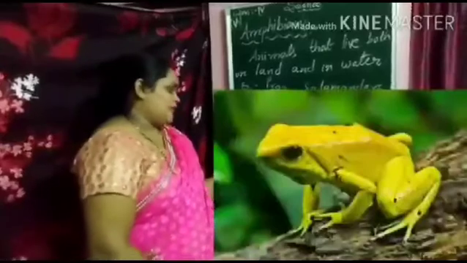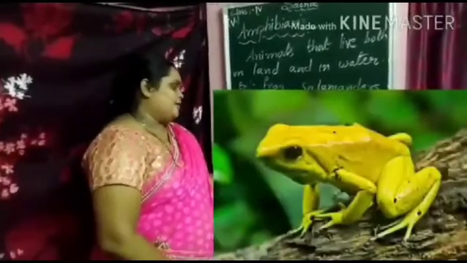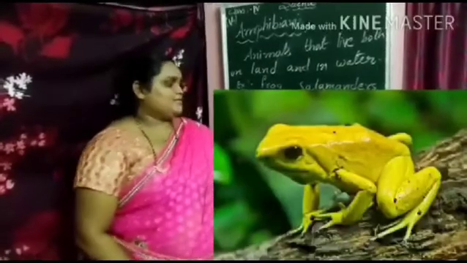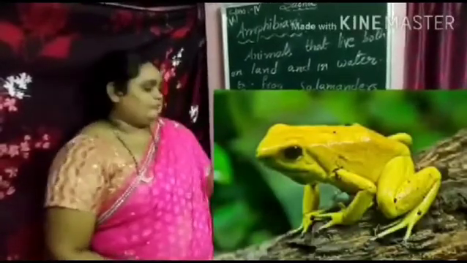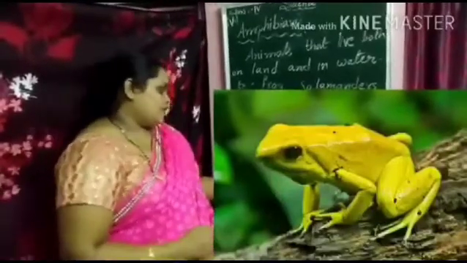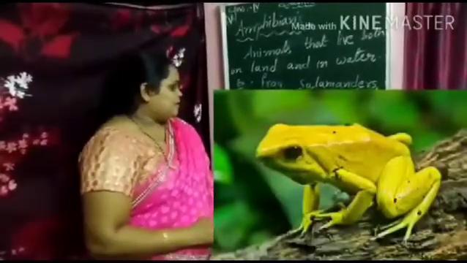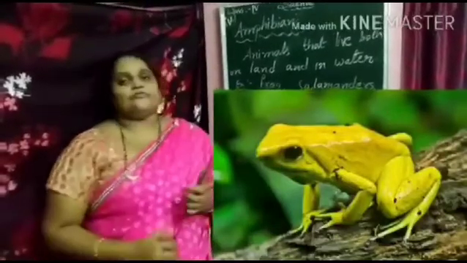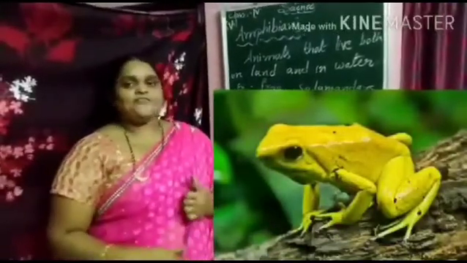If you take a frog, a frog is an amphibian. That frog has powerful hind legs to jump in water as well as on land. Not only legs, they have webbed feet to swim very fast in water.